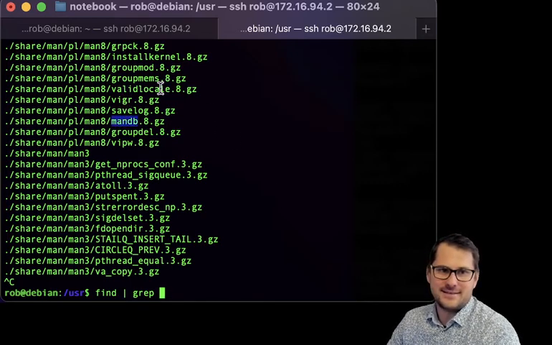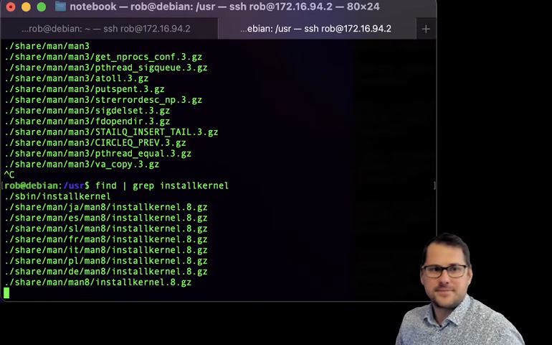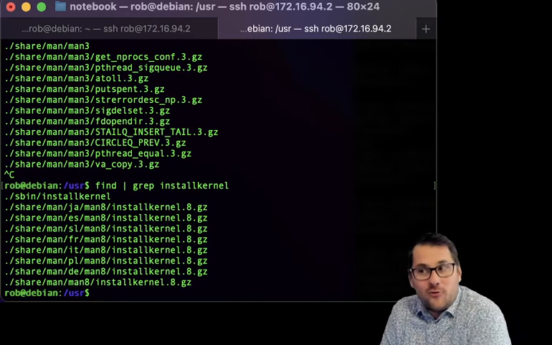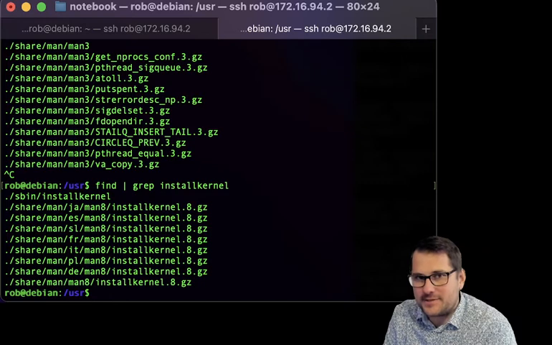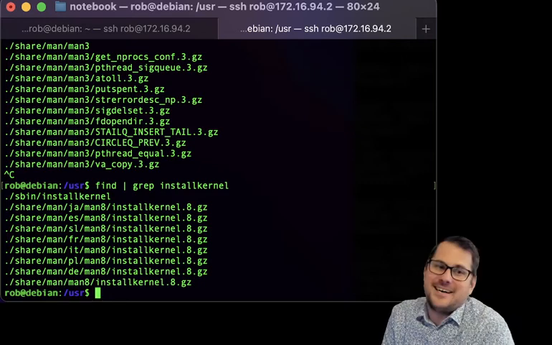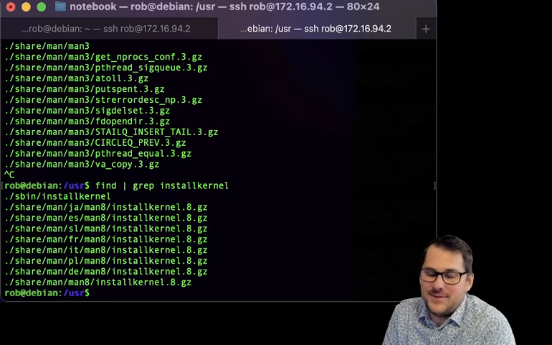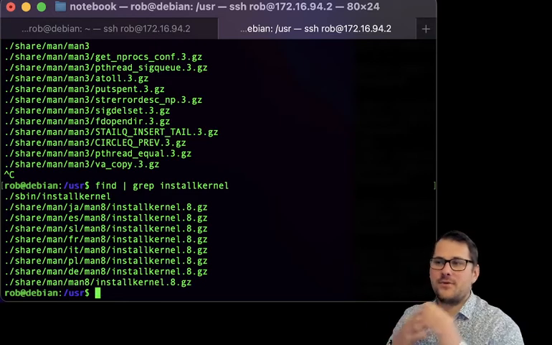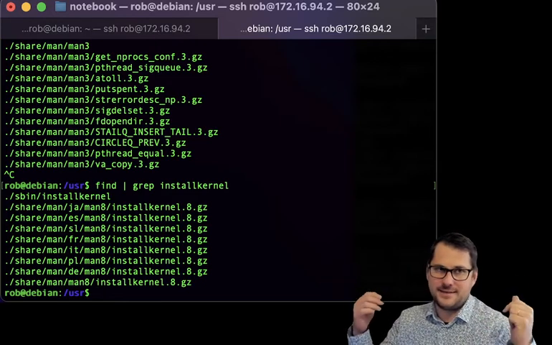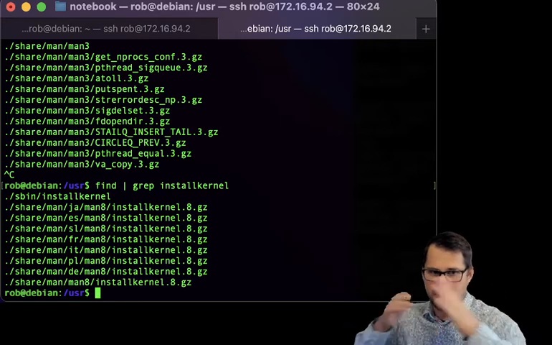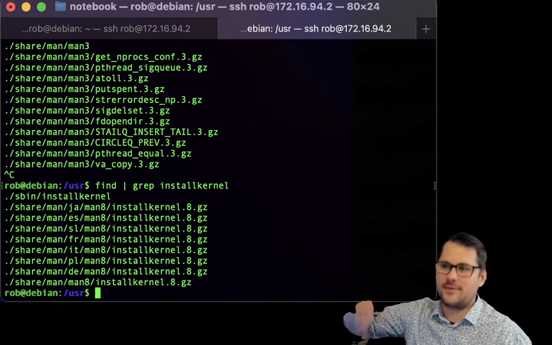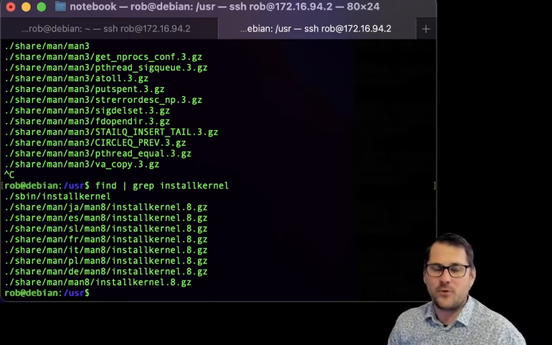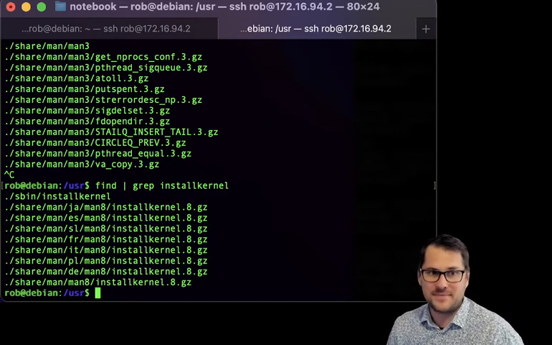mandb. Now, let's go with grep for modinfo, install kernel. Oh, wow. No, there you go. Notice how fast that was. If you've ever heard someone say output is slow, now you've seen it. Writing things to standard out is slow. You're passing it through, in this case, an SSH tunnel, which is going to be over the network, even though it is all local on my computer. When it was running, it was printing stuff out, blah, blah, and it wasn't done before I got bored and canceled it with Control-C.